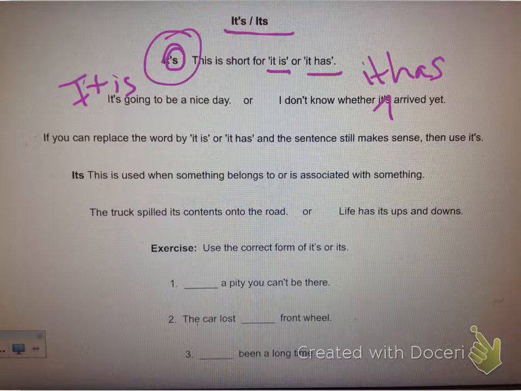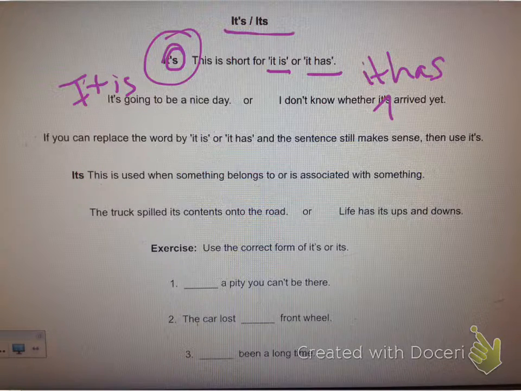So the other its is used for a possessive, and this possessive has no apostrophe. And it's easy to remember it's talking about belonging because there's nothing separating the S from the word it. So the S belongs to it. It loves it, right? They belong together. Okay. So, let's erase that because it's kind of goofy.